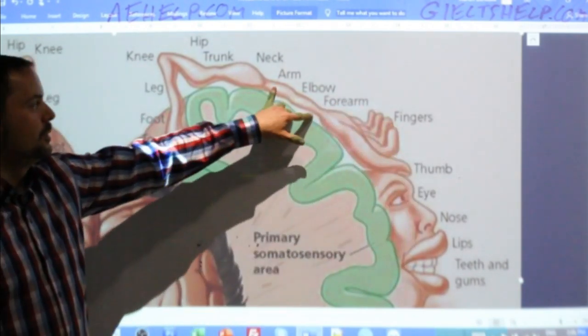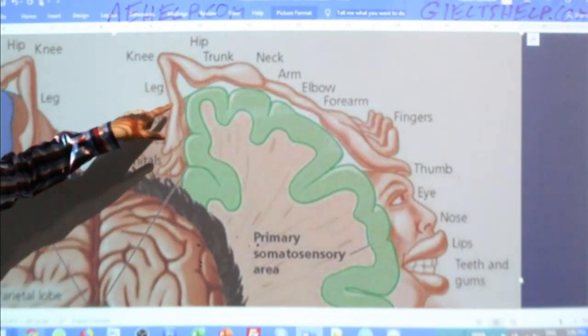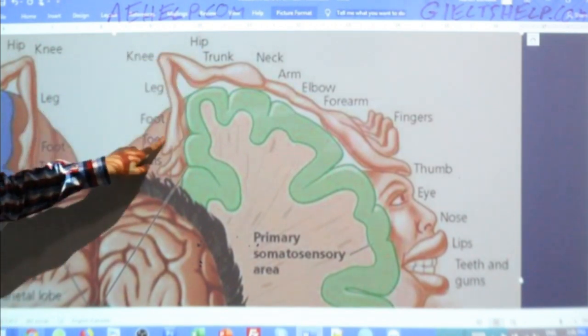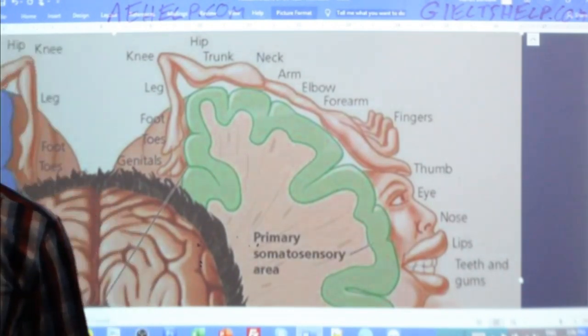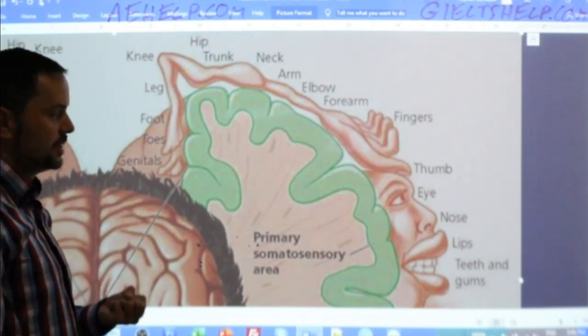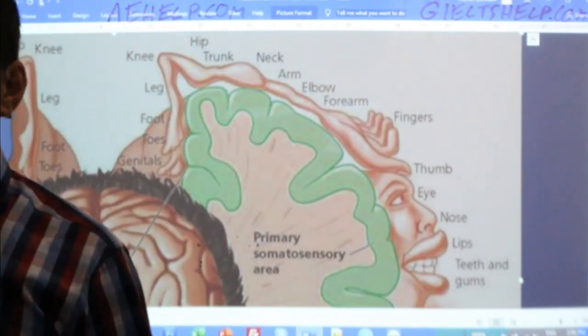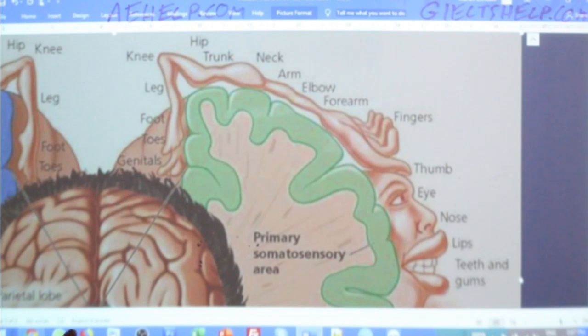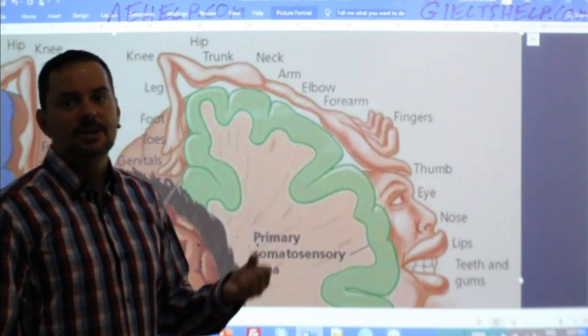Look at the arm. Look at how small it is. Look at how small the body is. Look at the feet. Okay? In fact, the entire leg, knee, and foot is the same size as the thumb. Okay? What's going on there? What can we say about that? So we're not comparing yet. We're not contrasting. We're still just reporting the main features. So Danish, yeah, some parts are small and some parts are big, right? Can you explain that a little bit clearer for me? So what do you mean some parts are small, some parts are big?